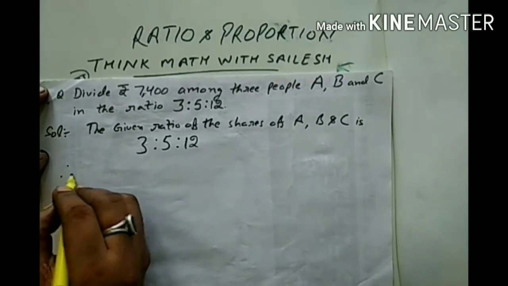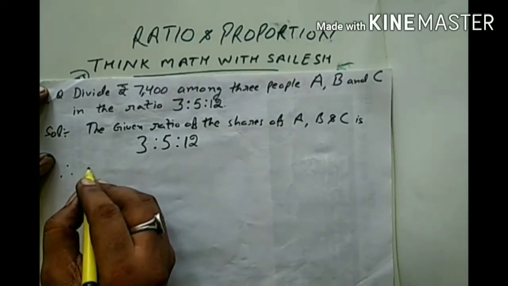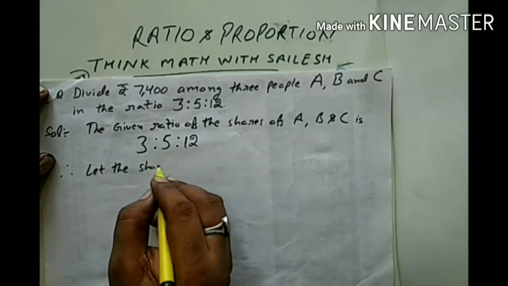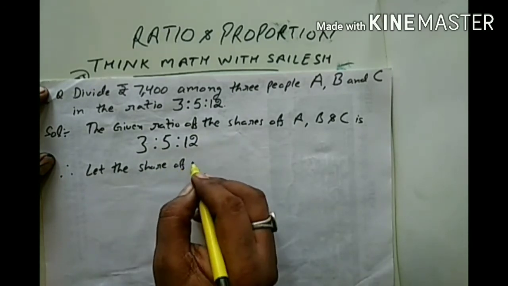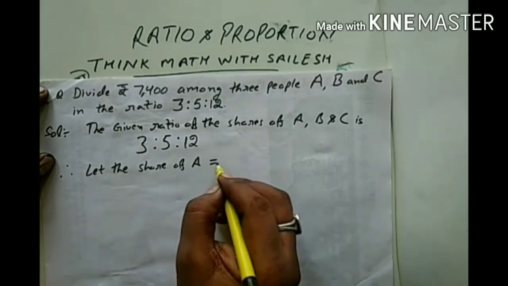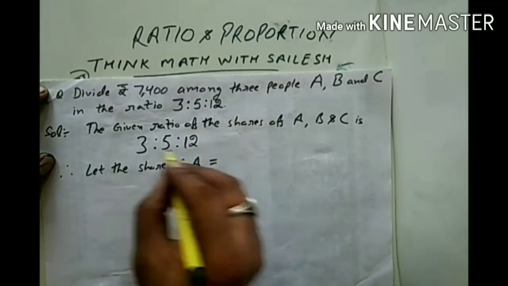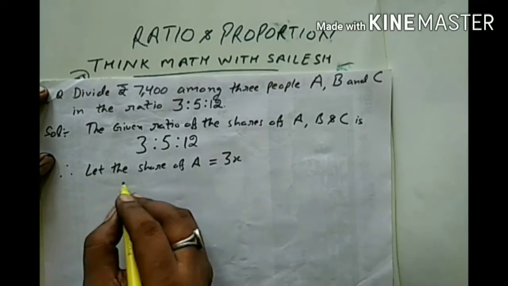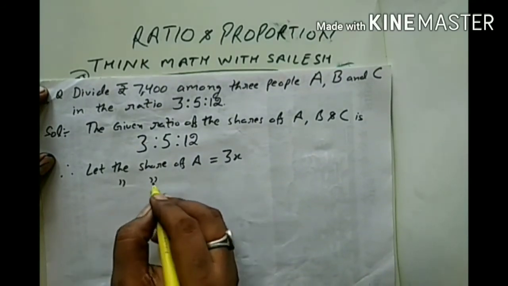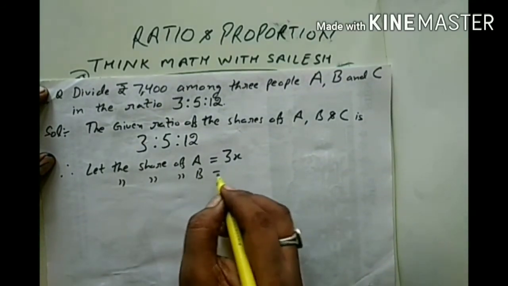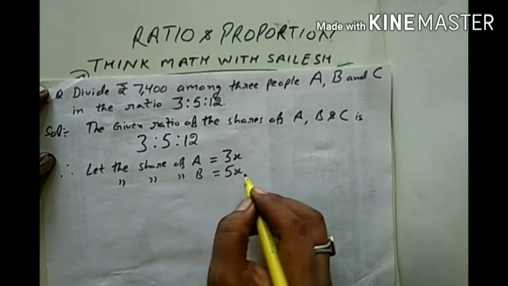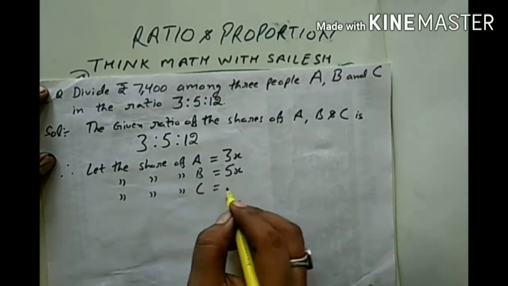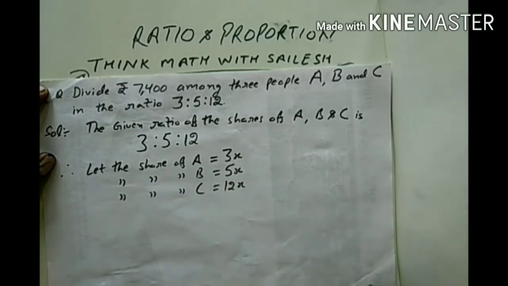Therefore let the share of A equal 3x, the share of B is 5x and the share of C is 12x.